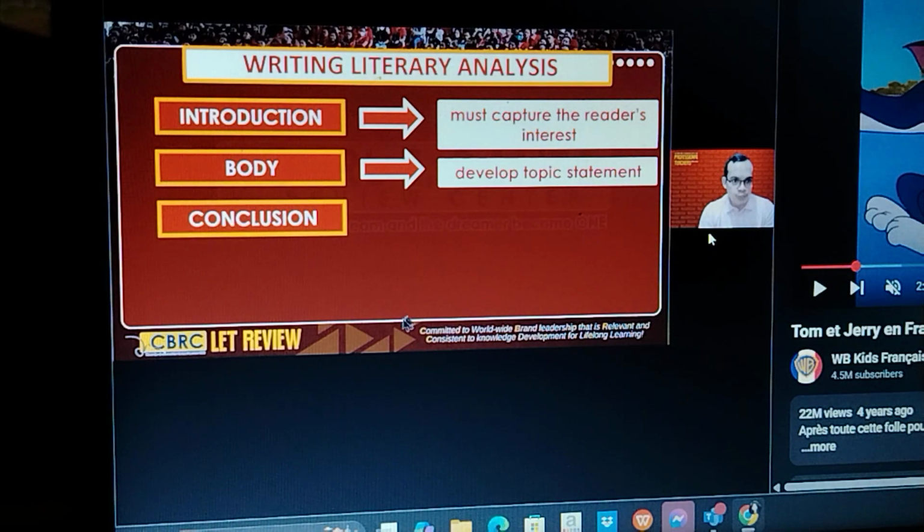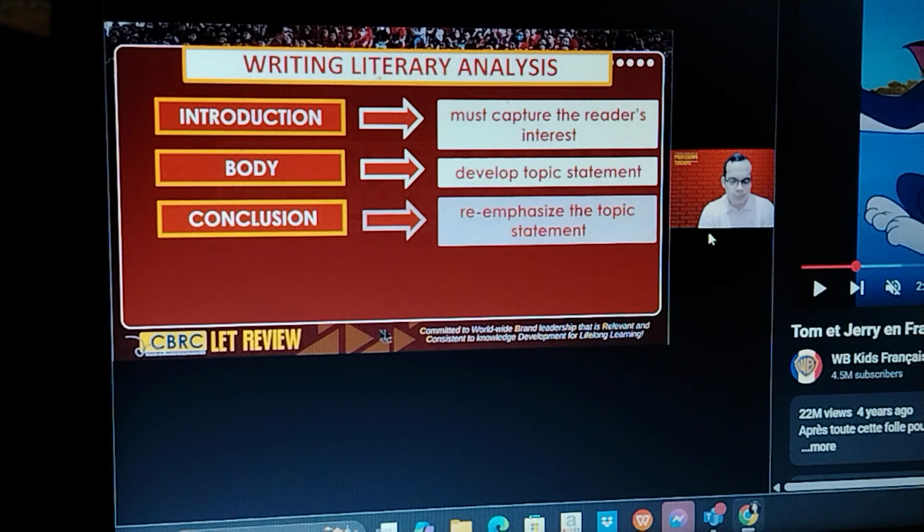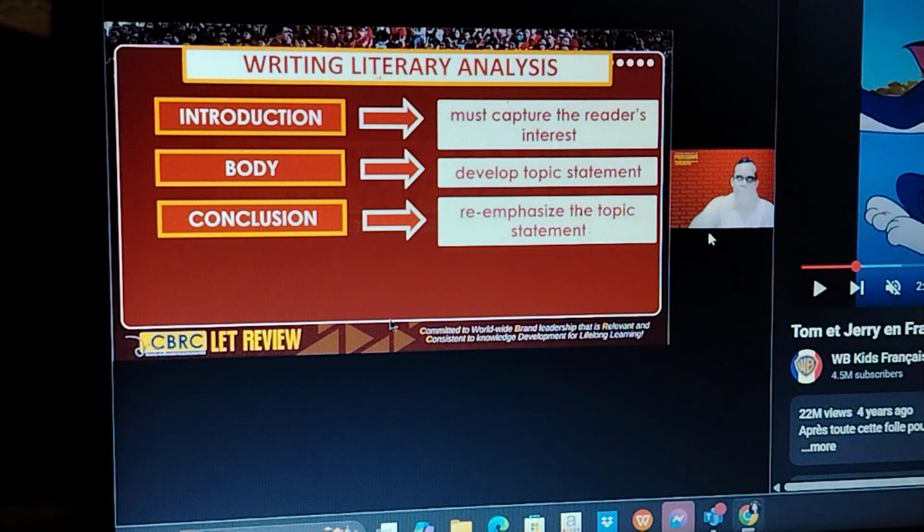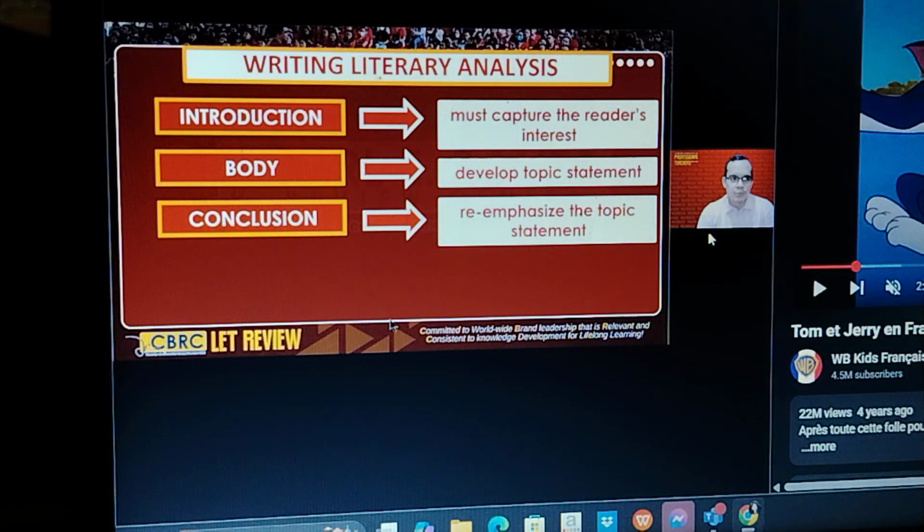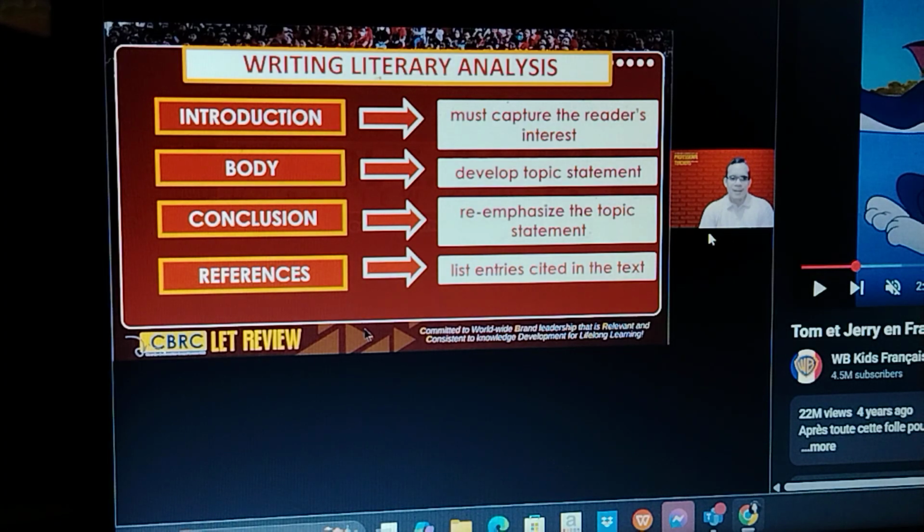And next is the conclusion. And here, what you can do is to re-emphasize the topic statement. So you will refer back to what you've written in the introduction, just to make sure that you close the loop, to make the audience remember what you've said in the beginning of your analysis. And the last part is the references, again, to avoid plagiarism. All right, so that is all about the literary analysis.